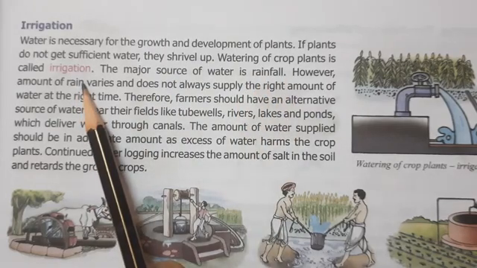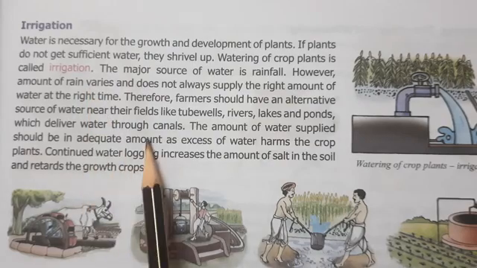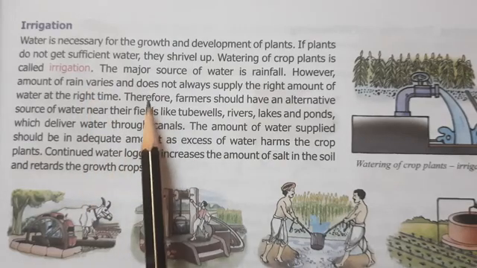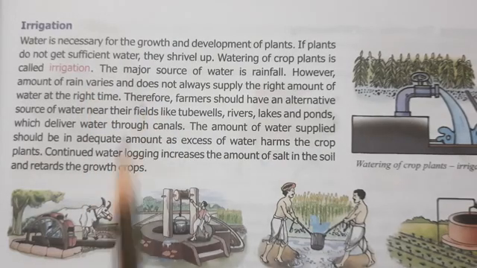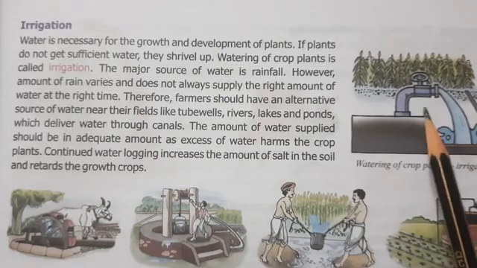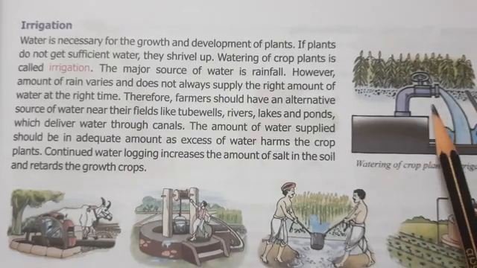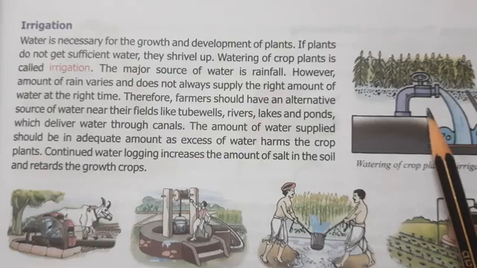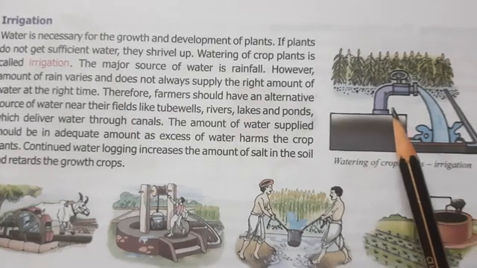And you all know the major source of water is rainfall, but it is not possible every time for the farmers to just depend on the rainfall. Why? Because the crop plants need water at regular intervals of time. So the farmers have an alternative source of water always near their fields.